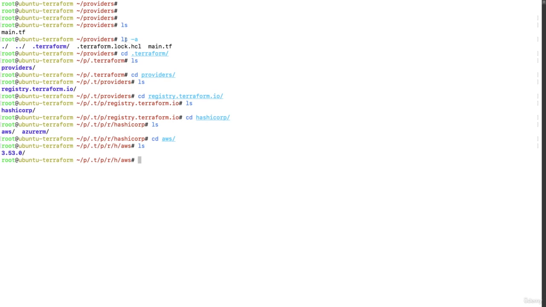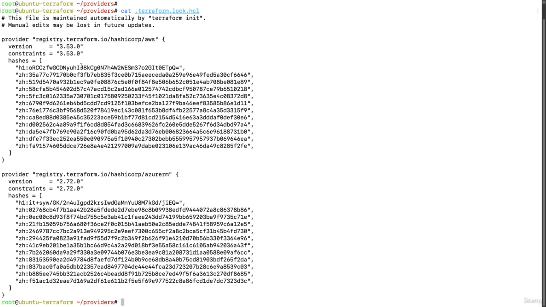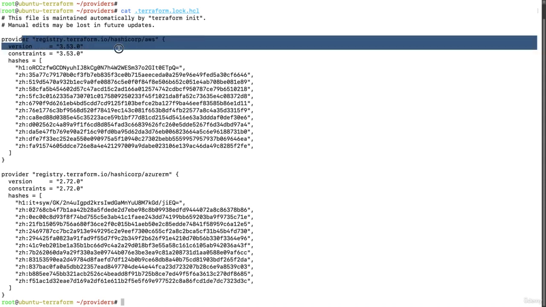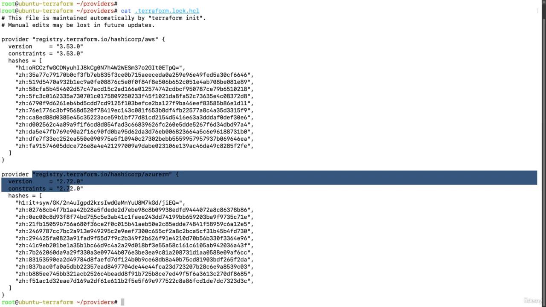So what happened once you executed the terraform init? First, it created a hidden directory .terraform which contains all the necessary installed plugins within the same directory, and it created a .terraform.lock.hcl file. If you want, you can open the content of this file. Let's go to the providers, and let's execute cat .terraform.lock.hcl, and within this file we are getting information related to my providers. First is the AWS version and hash of my provider, then similarly the Azure version and hash.